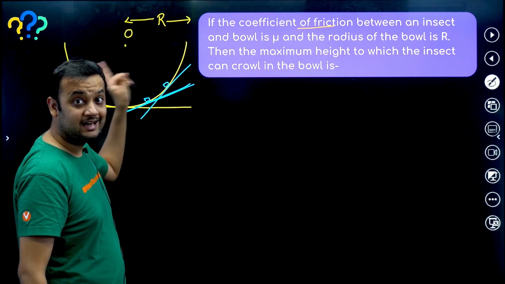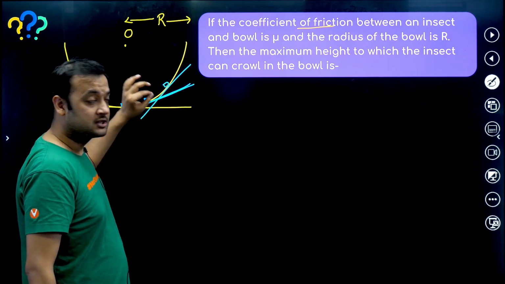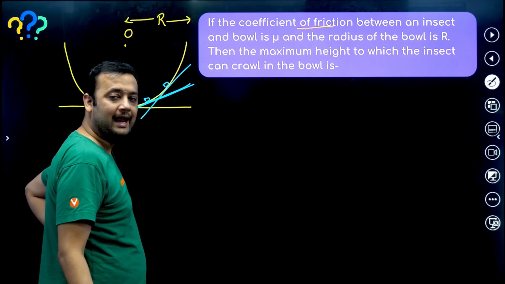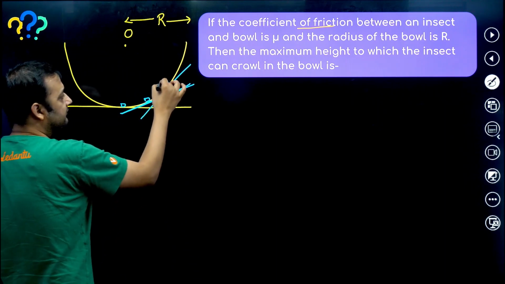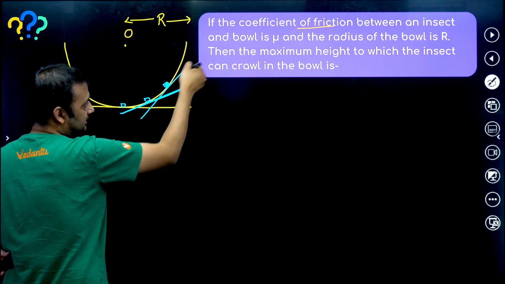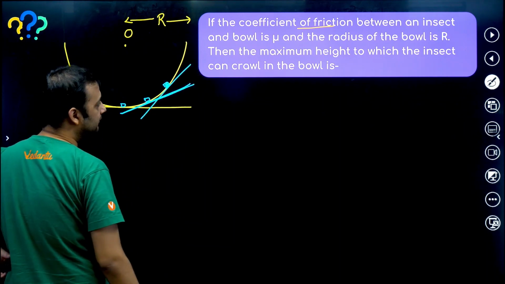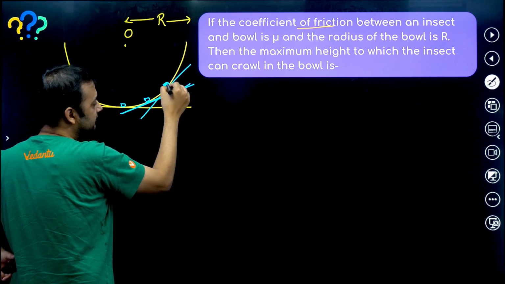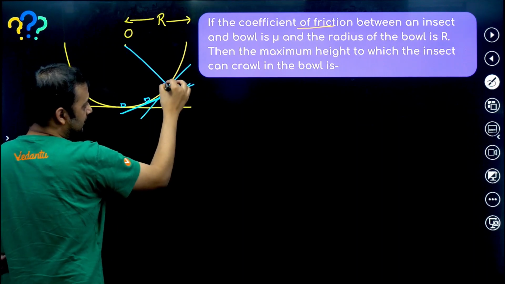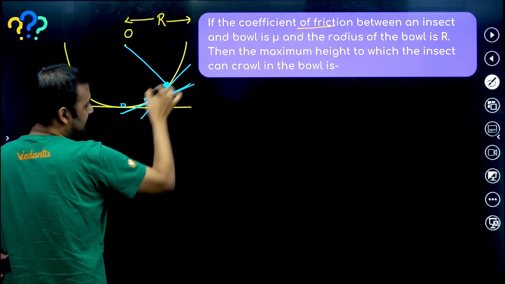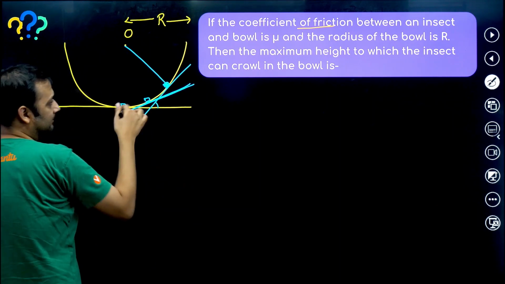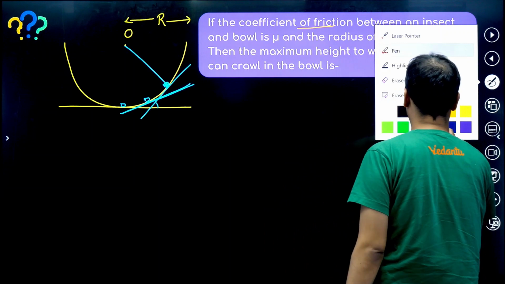So what is the last point up till which you can reach? At the last point we can say that inclination of the surface would have become equal to angle of repose. If the insect has reached over here, at this point the inclination would have become equal to angle of repose. Suppose the insect is able to reach till here. So at this point this inclination, this theta, is equal to angle of repose. I am erasing the remaining part for better clarity.